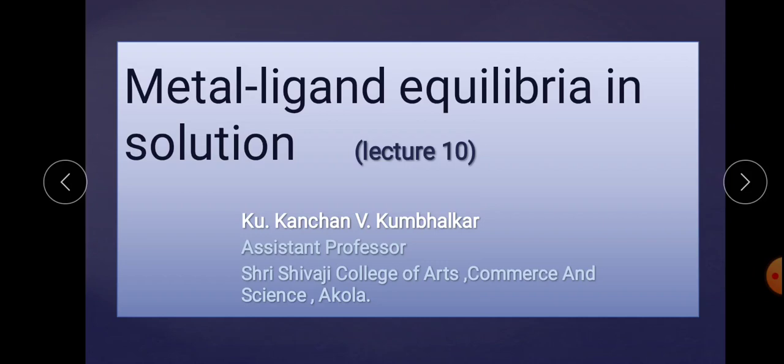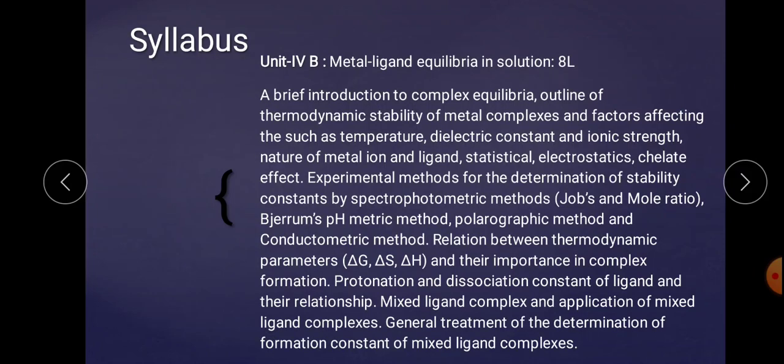This is my 10th lecture based on MSc first year, first paper Inorganic Chemistry, Unit 4, B part, that is Metal Ligand Equilibria in Solution. So let's start the 10th lecture. This is the overall syllabus of Unit 4B part. Some part has been completed in a previous lecture.